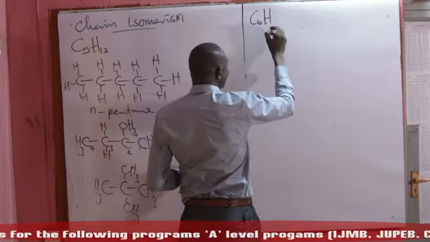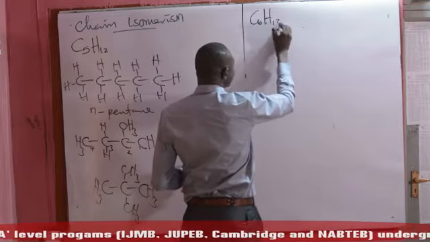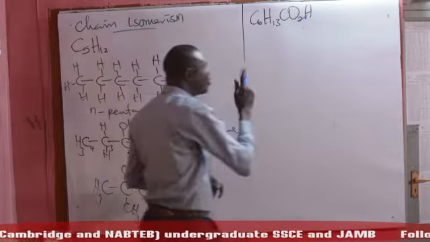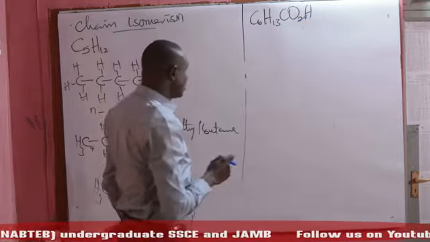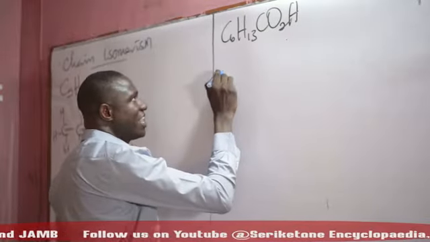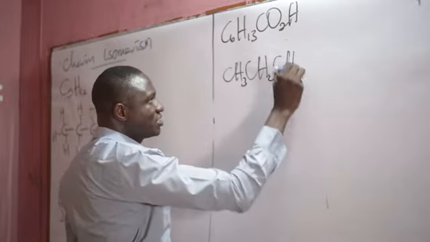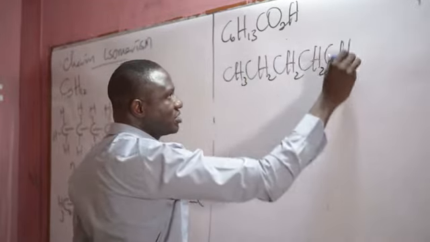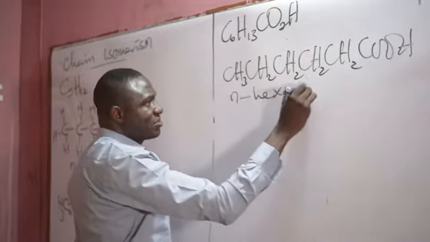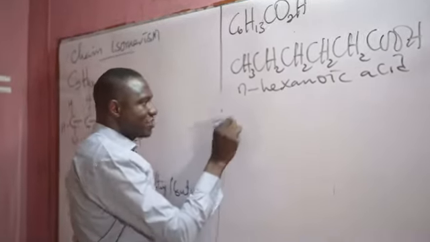C6, H, this is 12 plus 1, 13, CO2H. They must have the same functional group. So the normal straight chain compound of this is n-hexanoic acid: CH3, CH2, CH2, CH2, CH2, COOH. This is n-hexanoic acid. Okay? We can have an isomer to that.